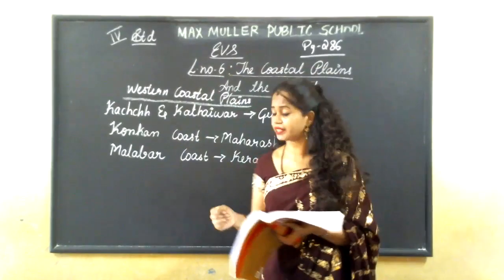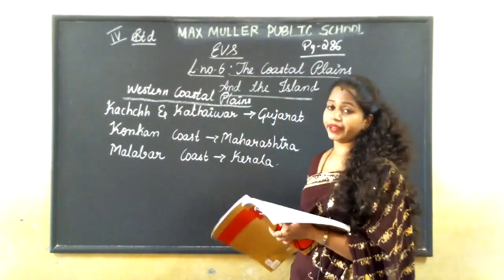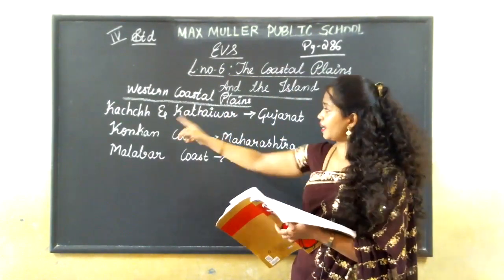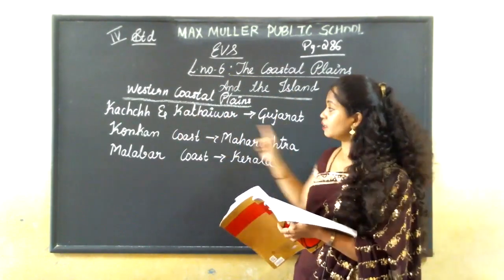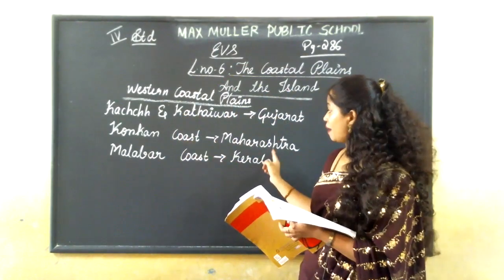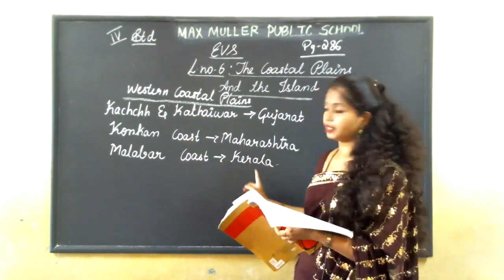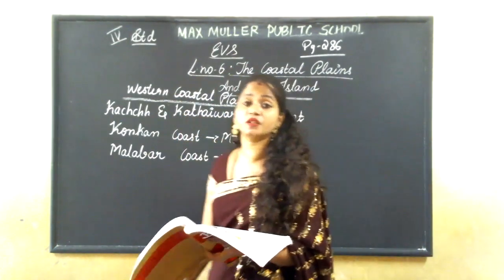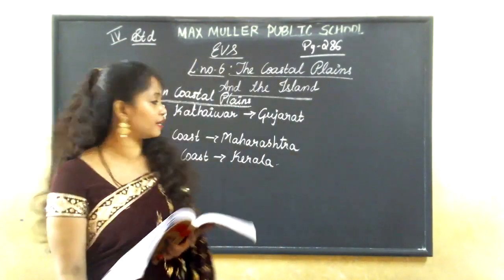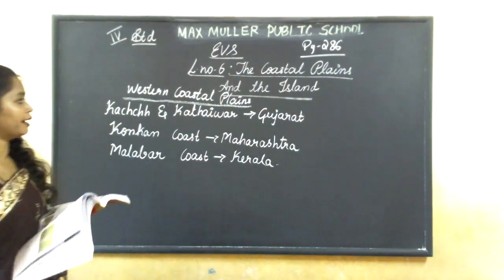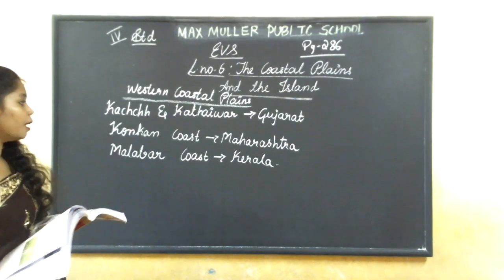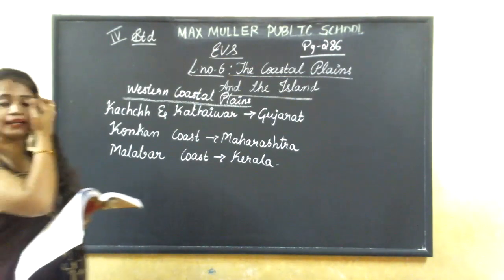See how it is divided? This western coastal plains is divided into three groups. What are they? Kutch and Kathiawar in Gujarat, Konkan coast in Maharashtra, Malabar coast in Kerala. These are the three groups the western coastal plains are divided into. Once again I'll repeat.